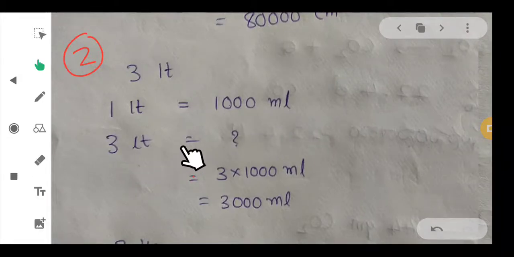So, per 3 liters how much? So, again we multiply these two, 3 liters into 1000 milliliters. So, 3 into 1000 milliliters, this will become here 3 zeros. So, after 3 zeros, 3000 milliliters. This is your second one. Next one.